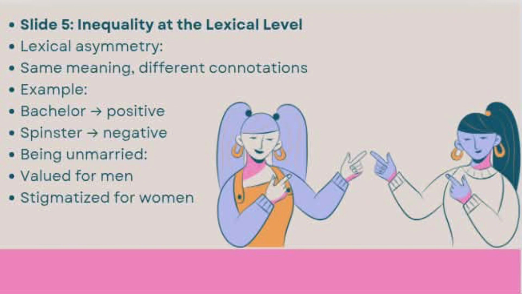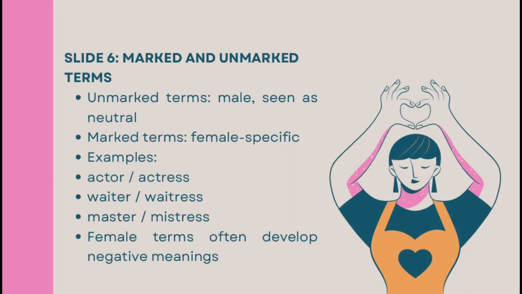Inequality at the lexical level. Terms for men and women often show lexical asymmetry, where supposedly equivalent words carry different connotations. For example, bachelor and spinster both mean unmarried adults, but bachelor is positive, while spinster is negative, suggesting loneliness or unattractiveness. This implies that being unmarried is valued for men but stigmatized for women.